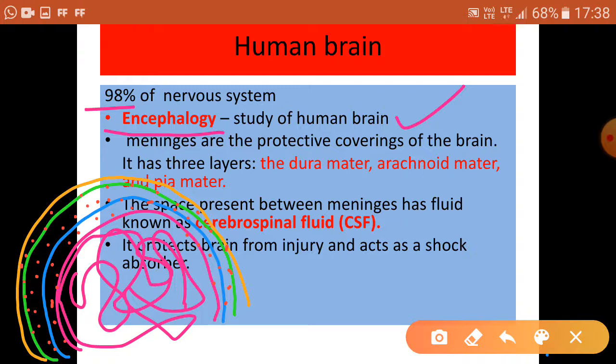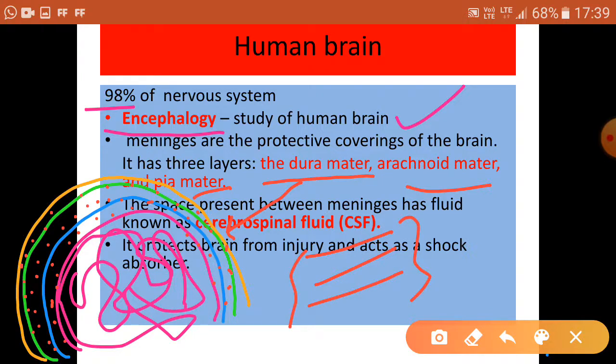If a question arises how the brain is protected, it is protected by three layers called meninges, very important, and the names are also there. First one is dura mater, the outer one. Then after dura mater you have arachnoid mater, and then at the end, nearby the brain, is pia mater. If you can learn the 1, 2, 3 layers, that is well and good.